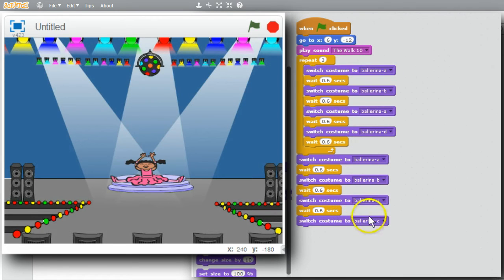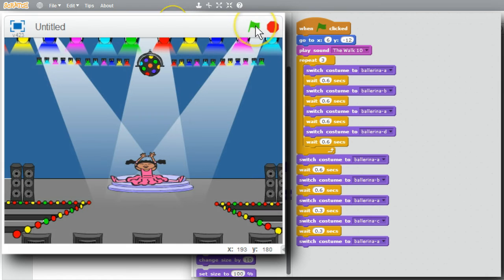I can change the ending one more time so she's not on the floor at the end. Instead of 1 wait of 6/10, I could have 2 waits with 2 costume changes of 0.3. That's half the time. I'll duplicate. Now she'll be doing the splits for half the time, then back up to costume A. This will run like before, except there'll be 2 quicker costume changes at the end to leave her standing up.